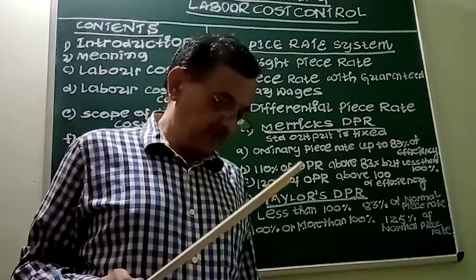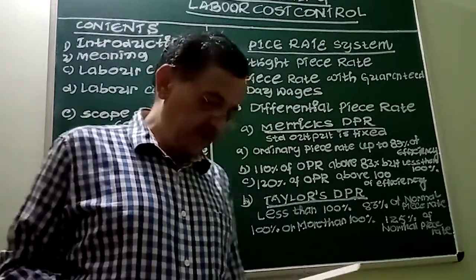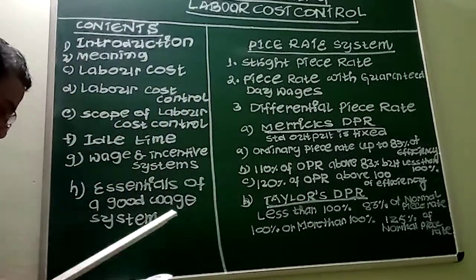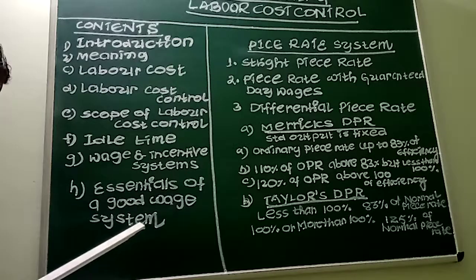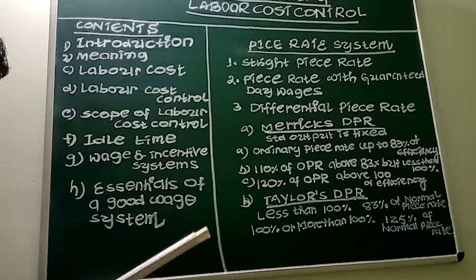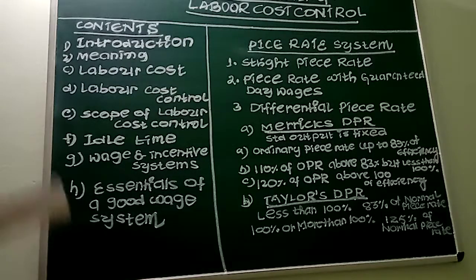Direct labor or operating labor, also known as productive labor, refers to those who are directly engaged in the production process. The examples are foremen, machine operators, etc. Coming to the second type of labor, indirect labor refers to those who are not directly engaged in the production process, like packers, loaders and cleaners, etc.